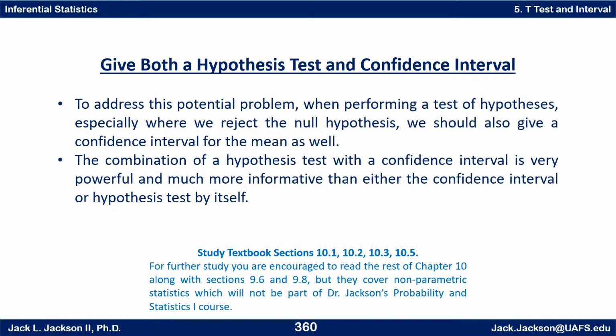So to address this potential problem, the best thing we can do when performing a test of hypothesis, especially in the case where we reject the null hypothesis, is that we should also give a confidence interval for the mean as well. The combination of a hypothesis test with a confidence interval is very powerful and much more informative than either the confidence interval or the hypothesis test by itself.